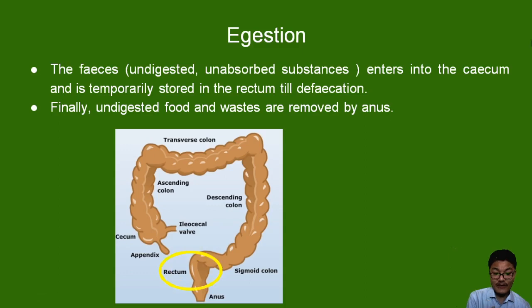So the rectum is the structure which stores the undigested food temporarily, and finally it is removed out through a structure called the anus.